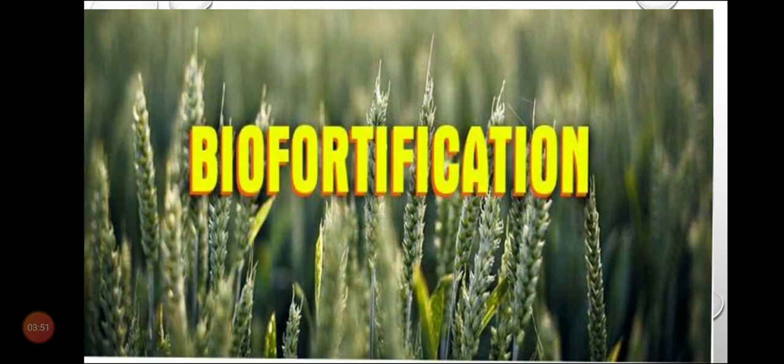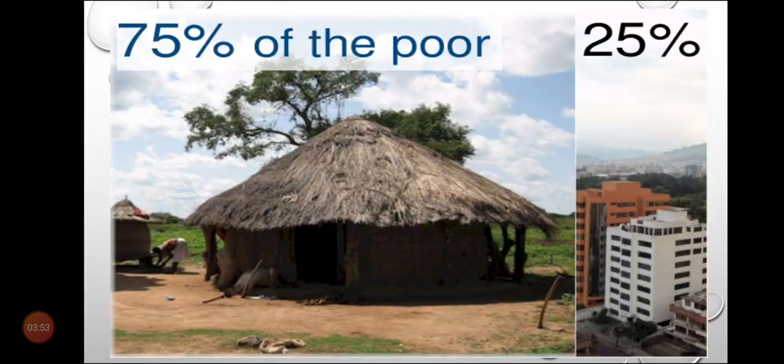So let us study. You can see this slide. In India, as per the percentage, 75% are poor people and 25% are rich people.